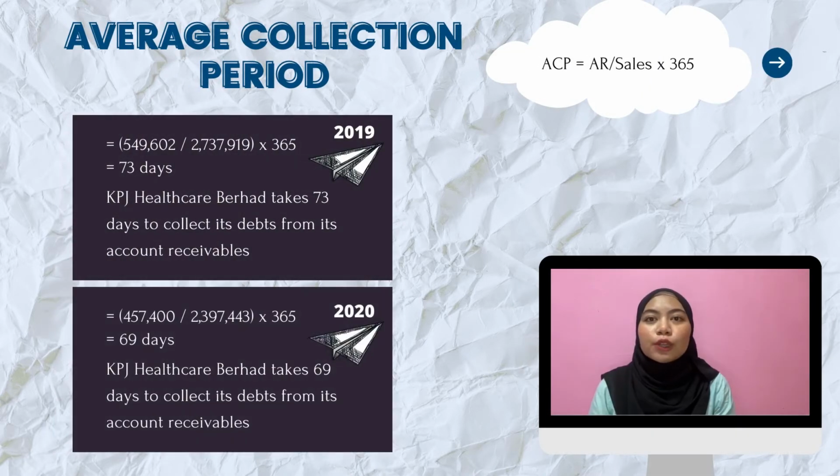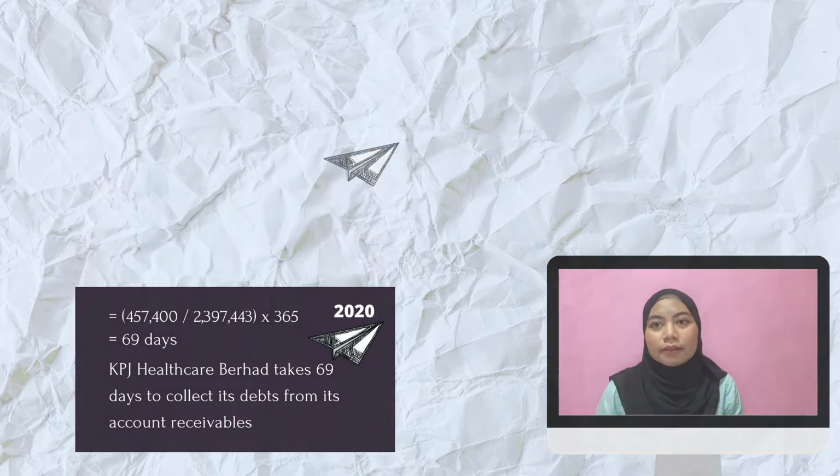Next, we will look into the average collection period. The formula is the account receivable divided by its sales, times 365 days. Based on our calculation, in 2018, KPJ Berhad takes 73 days to collect its debt, while in 2020, KPJ takes only 69 days. Thus, it can be seen that in 2020, KPJ Berhad is more efficient in collecting its debt.